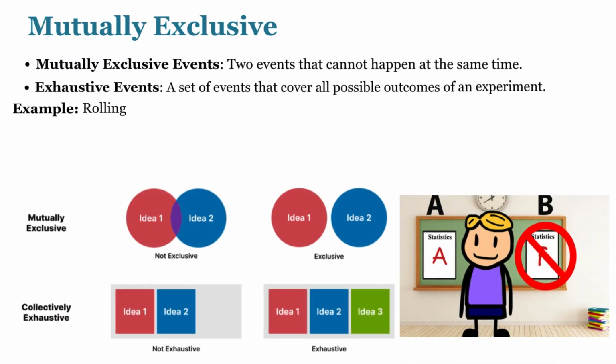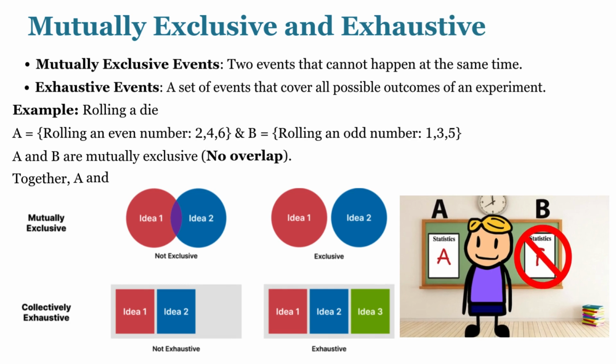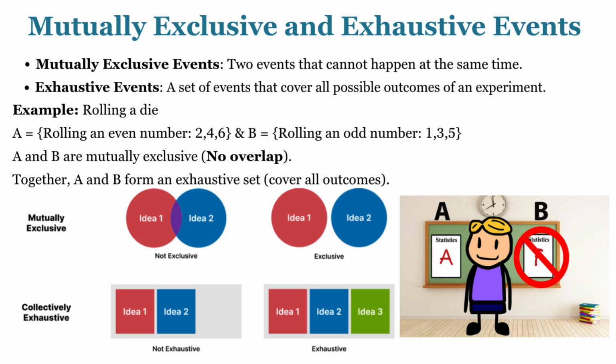Mutually exclusive and exhaustive events. Mutually exclusive events cannot happen at the same time. For example, rolling an even and an odd number: these events cannot happen at the same time. So in rolling a die, getting an even number and an odd number at the same time cannot happen.